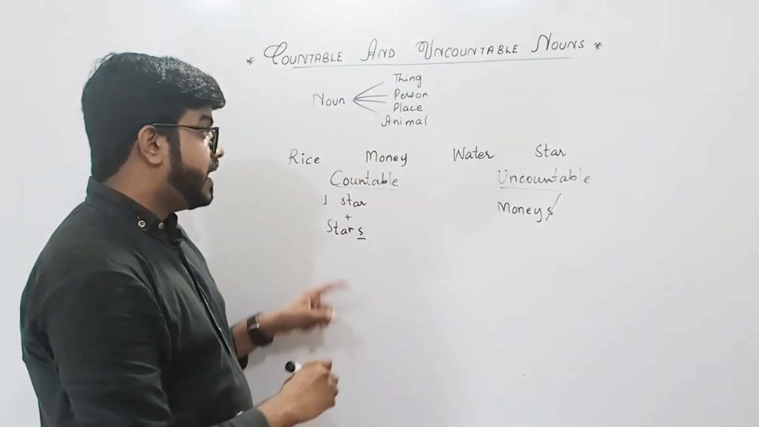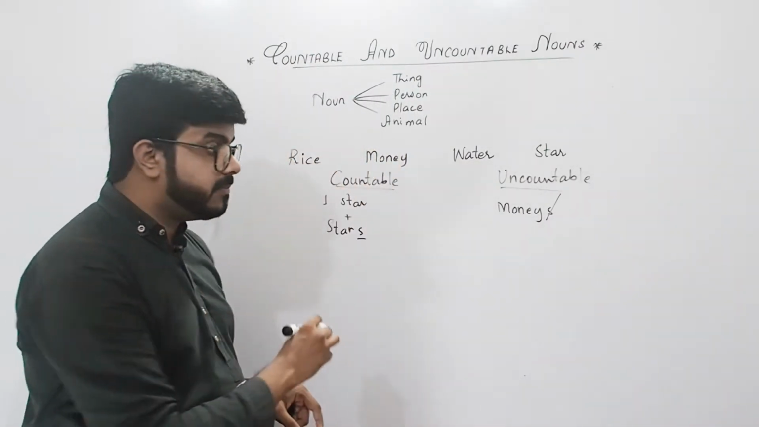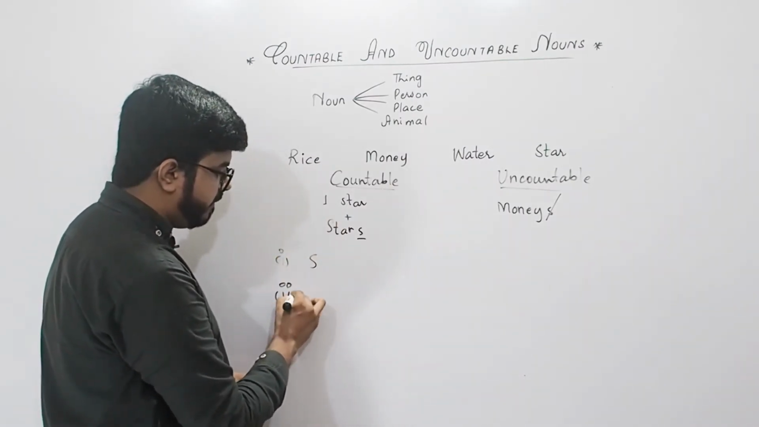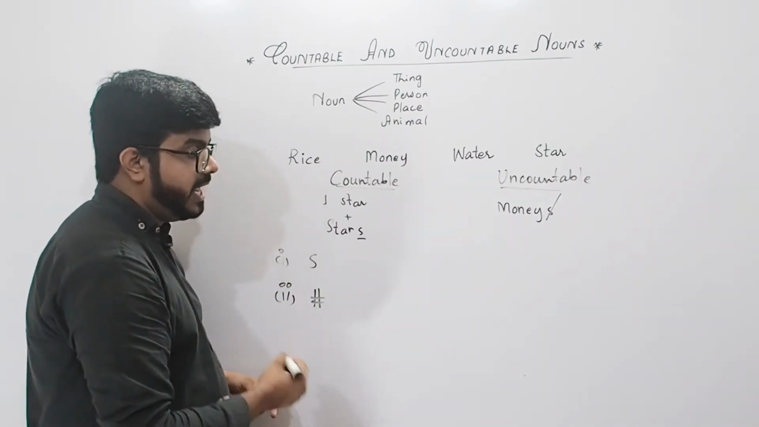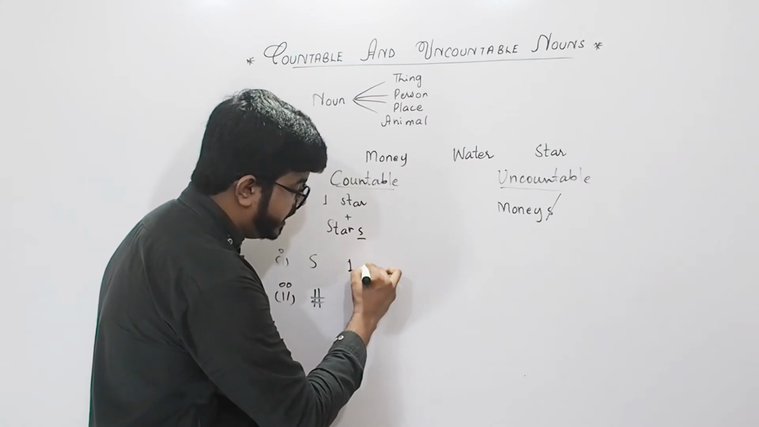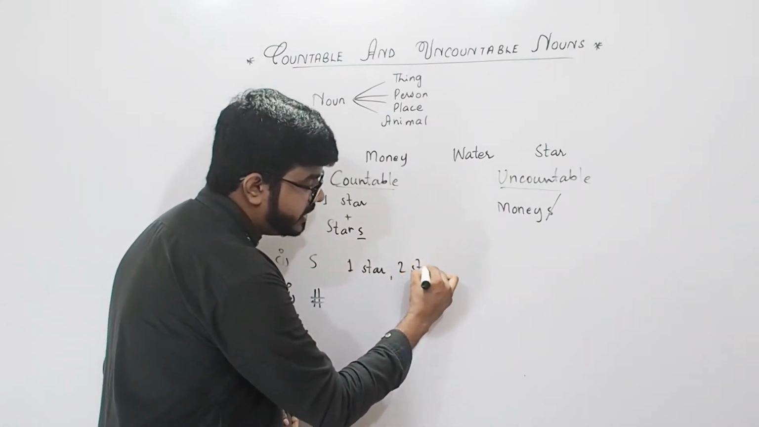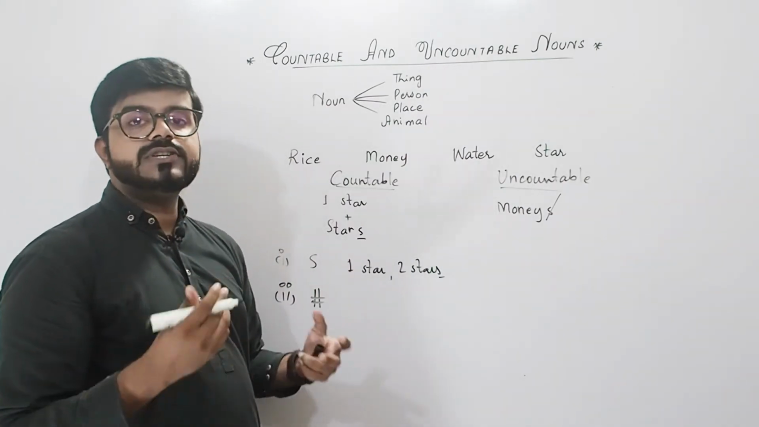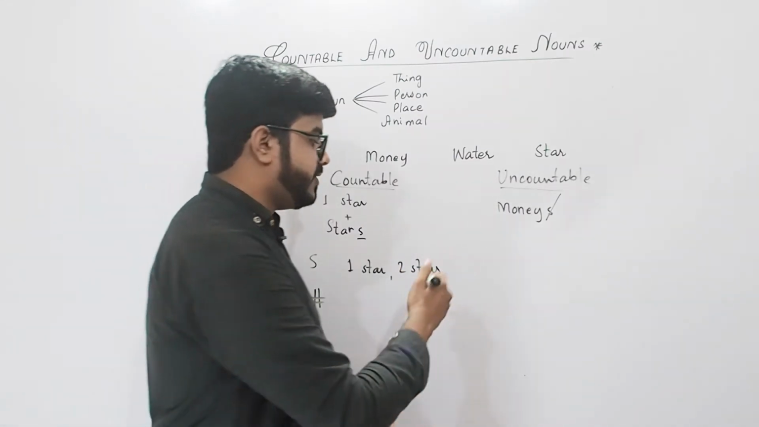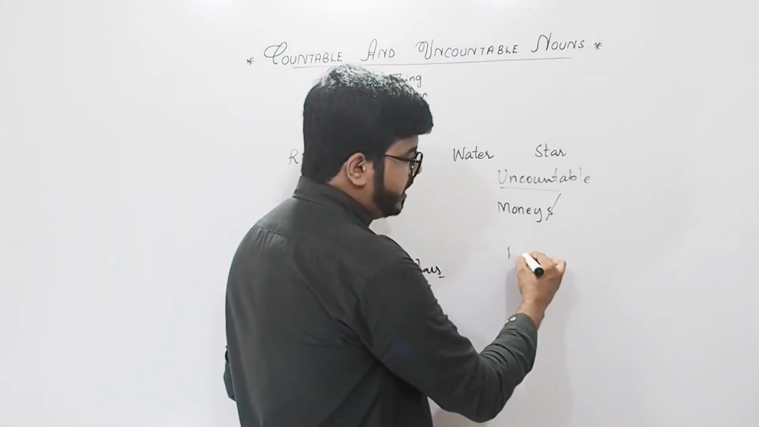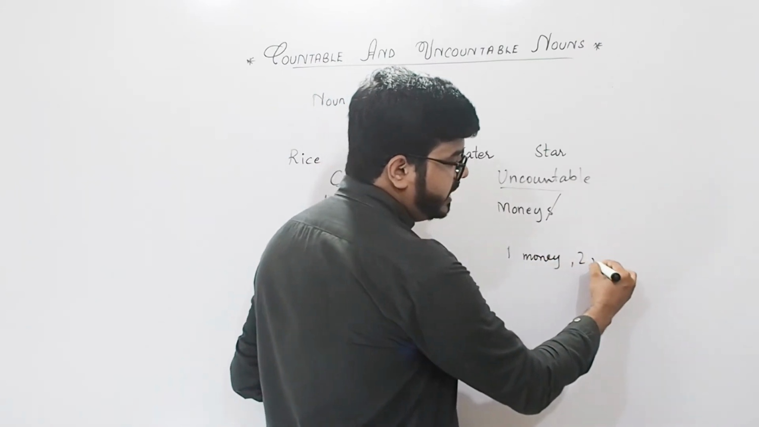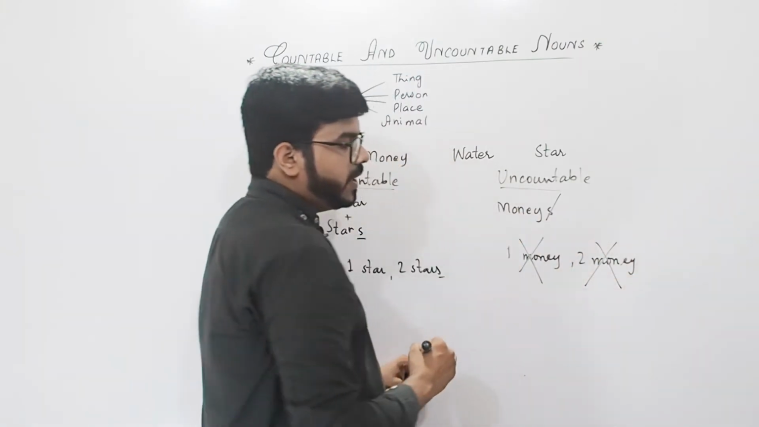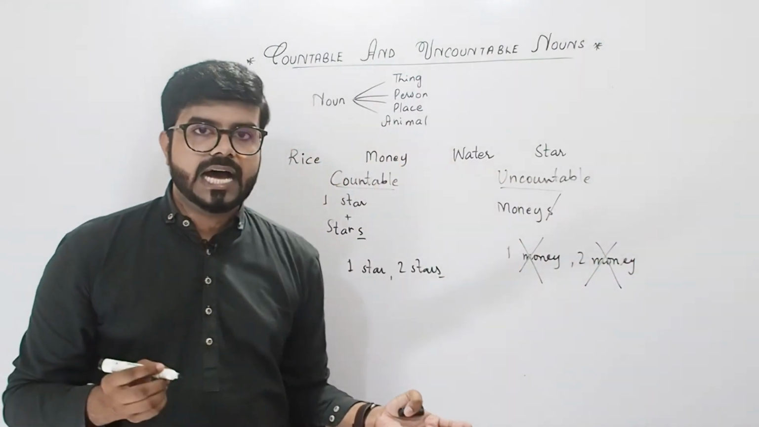Okay, one more tip. After S, you are supposed to add some numbers with it. The first tip is adding S, right? Number 2, you have to add numbers, right? Can you add numbers with it? Yes, let's try. 1 star, 2 stars. Yes, it is possible. I can say many stars, 3 stars, 4 stars, hundreds of stars, right? On the other hand, let's try to add a number over here. Can I say 1 money or 2 money? No, this is not right.